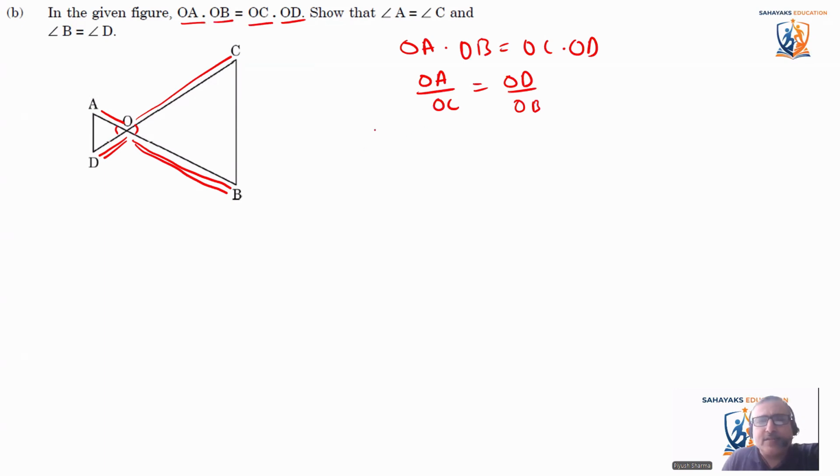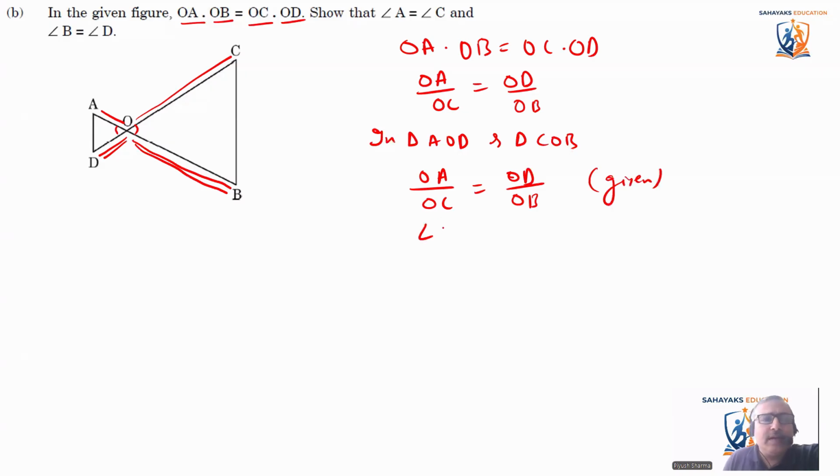So let's write it. In triangle AOD and triangle COB, OA by OC is equal to OD by OB, given.